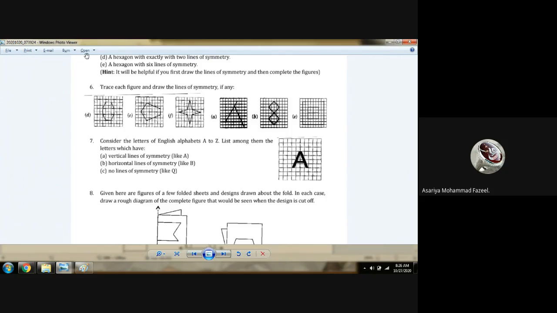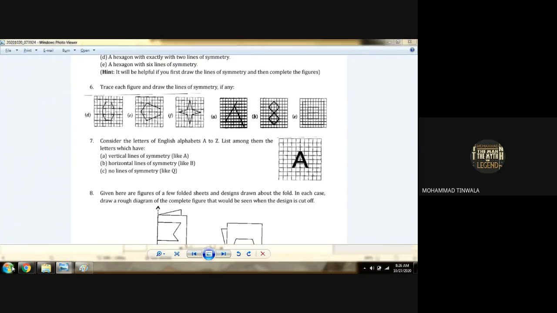A to Z. Among them, list the letters which have a vertical line of symmetry. Now if the alphabet is A, and you cut it from the middle with a vertical line, does one half overlap the other half? Yes, it does. Got it?